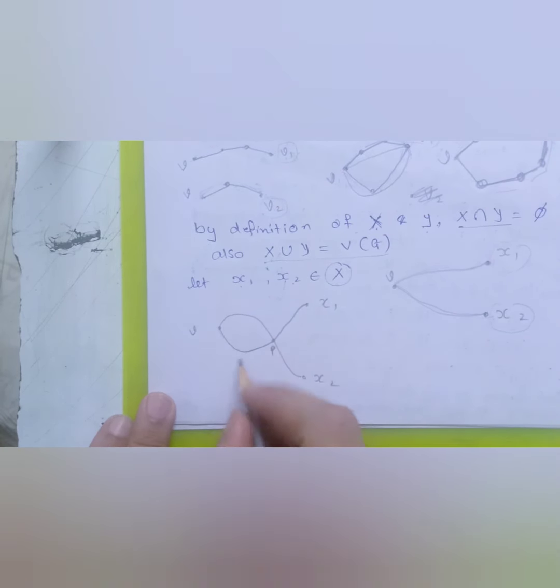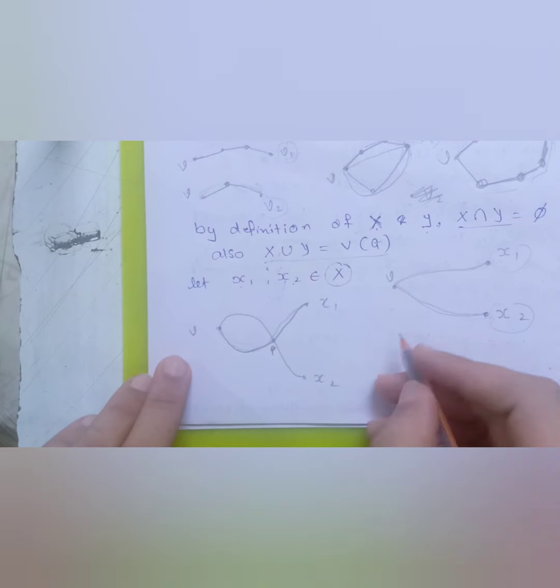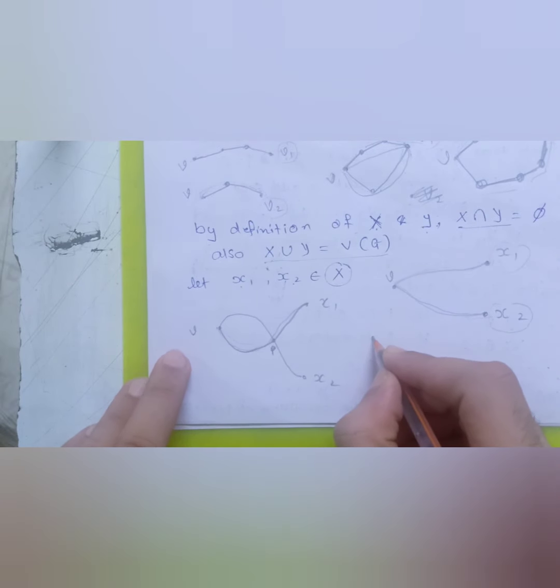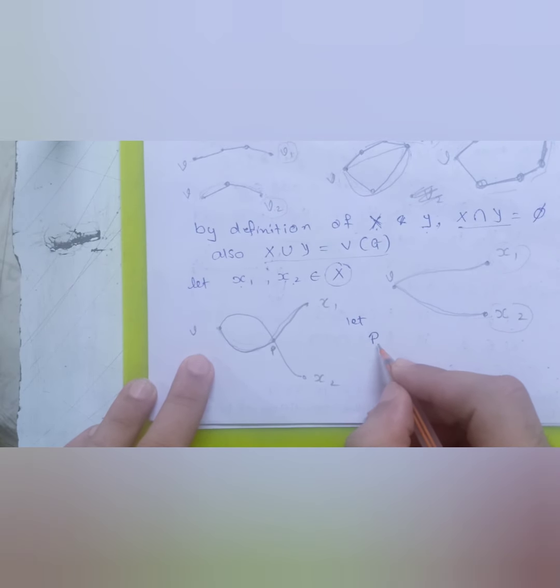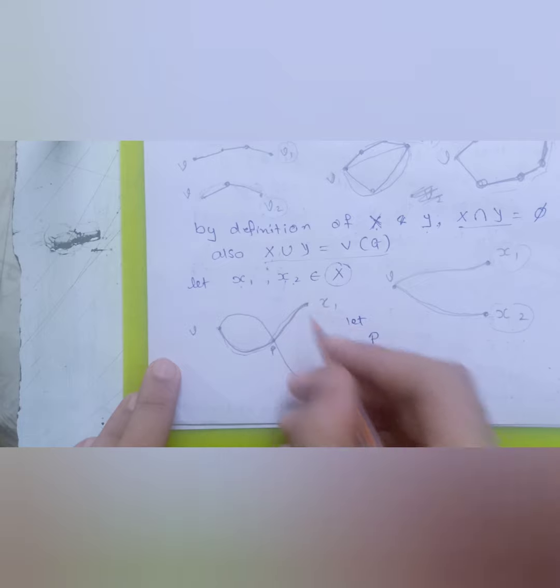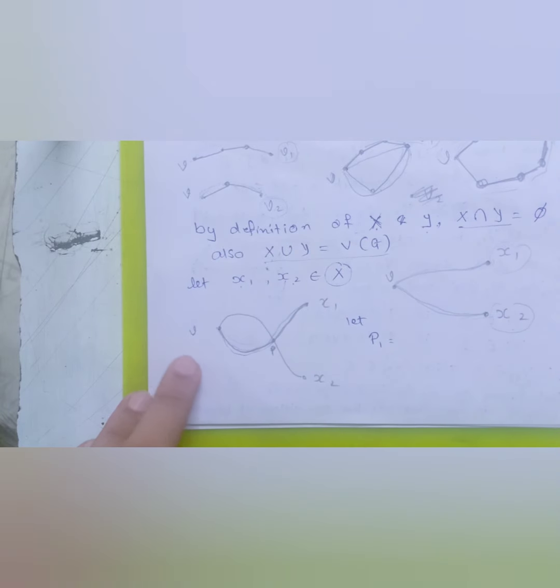Now let's name this partition. This is a path which is connecting V to X1. So that we are not arriving at any confusion, let me label it something like this. Let P be a path. Let me name this path as P1. So how is my P1 going?